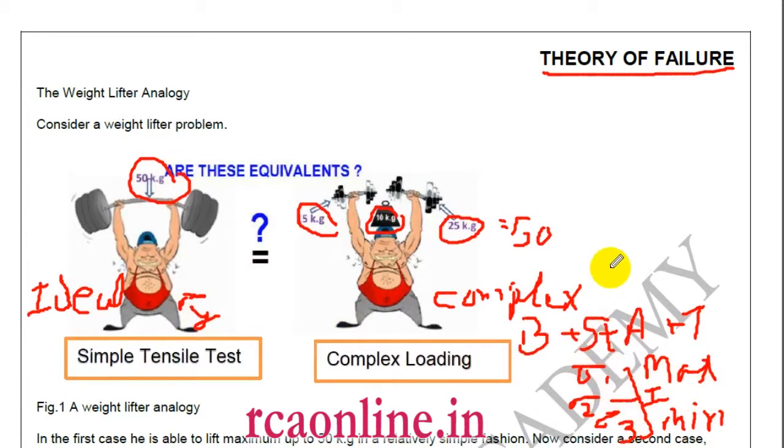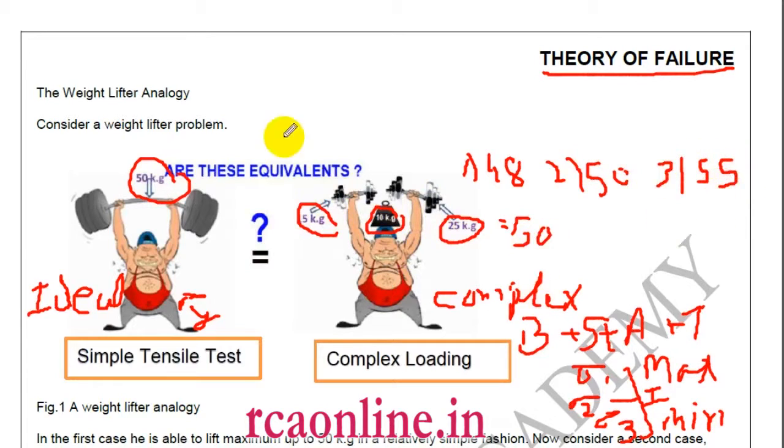So let us take three cases. First, if this person is able to lift 48 kg. Second, this person is able to lift 50 kg, which is our condition. And third, if this person is able to lift 55 kg. So what is my factor of safety?